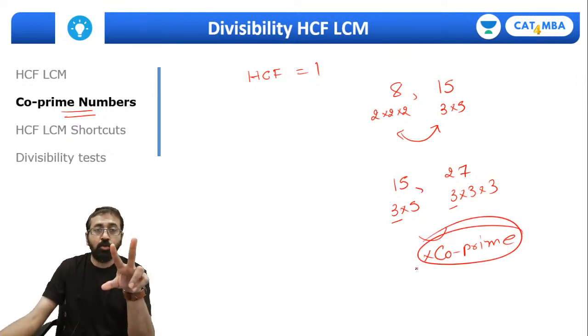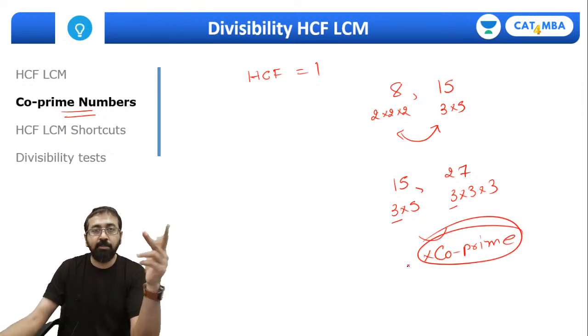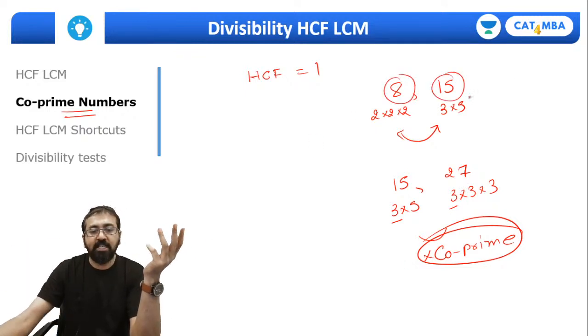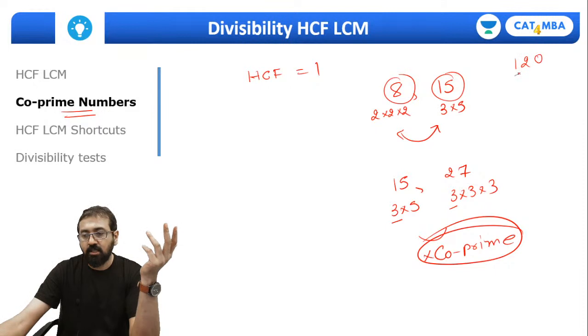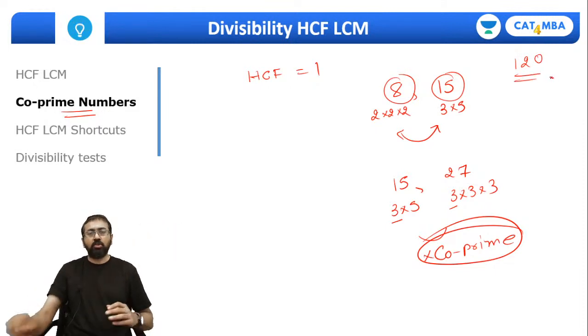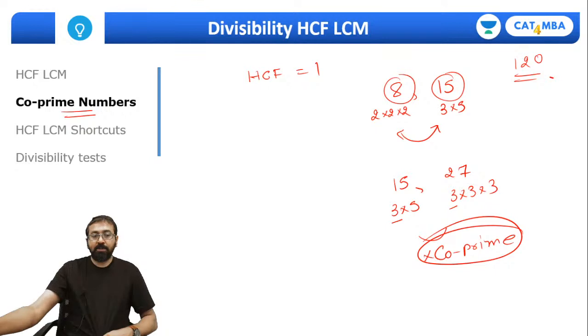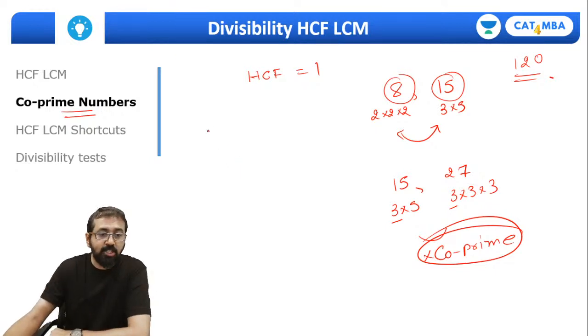And if two numbers are co-prime, their HCF is 1 and LCM will be straight away the product. So what is the common multiple of 8 and 15? It has to be 8 into 15, that is 120. Guys, this is how, once you have identified co-prime numbers, you can quickly find out the HCF and LCM. HCF is of course 1 and LCM is the product. Now please remember, two successive numbers are always co-prime. So 10, 11 or 20, 21, or 15, 16, or any two successive numbers, they'll always be co-prime. Right?